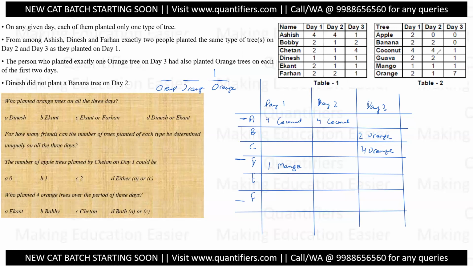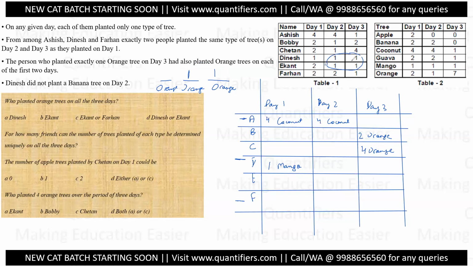All right. On second day, how many oranges are there? On second day, only one orange is there, which means a person who is planting one orange tree here is also planting one orange tree there. This is the person whose values on day 2 and day 3 must both be 1 and 1. Now there are two people, Dinesh and Ekant. Both can be there.